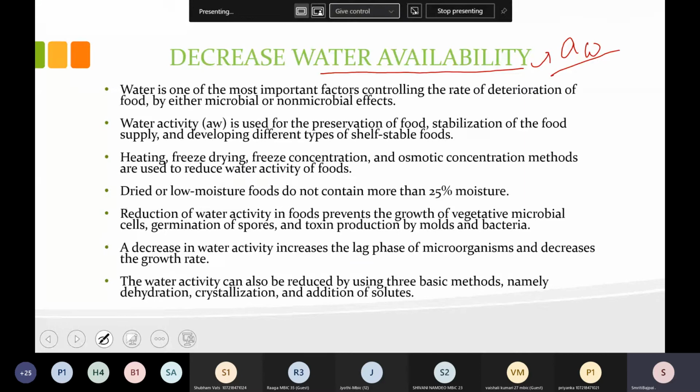Again, water is one of the important factors in controlling the rate of deterioration of food by microbes. Water activity is used for the preservation of food and stabilization of food supply. Again, how are we going to do this? This decrease in water activity increases the lag phase of microorganisms and decreases the growth rate. So this is the mechanism of how it works. And what are the different processes to decrease water activity? Dehydration, crystallization, and addition of sucrose. So once the water activity is reduced, the chances of microbial growth will also be reduced.